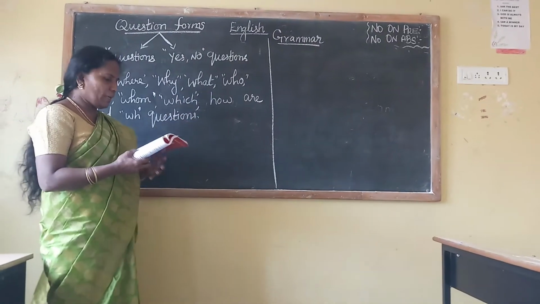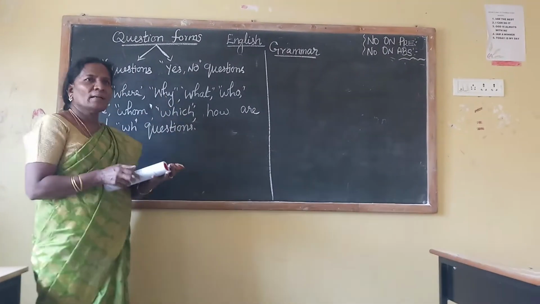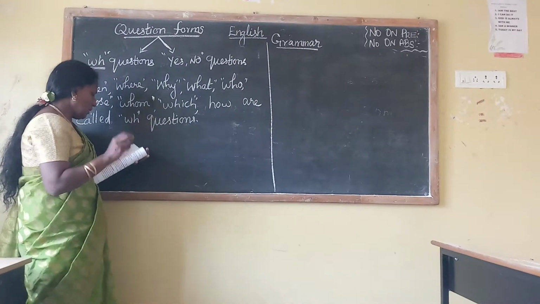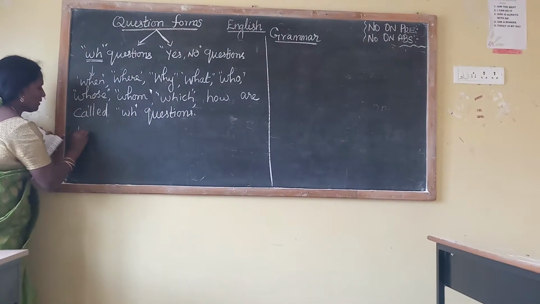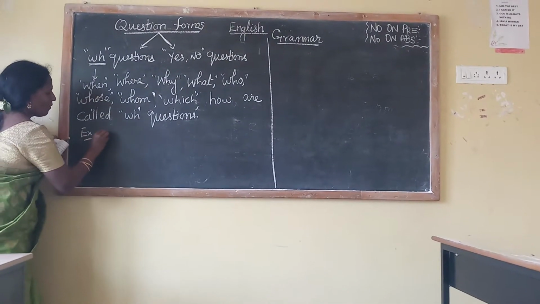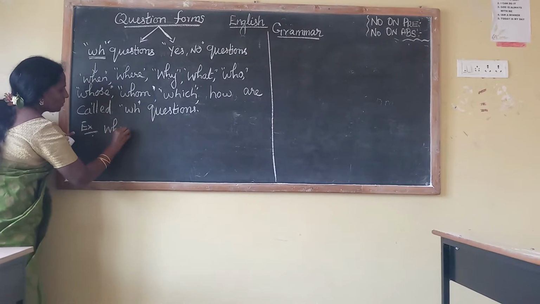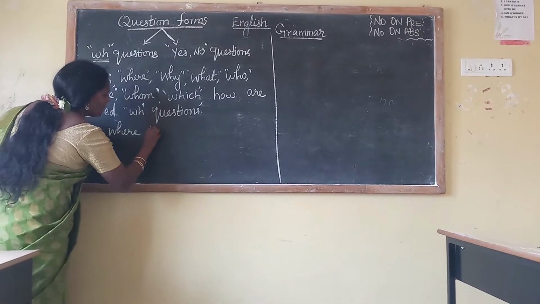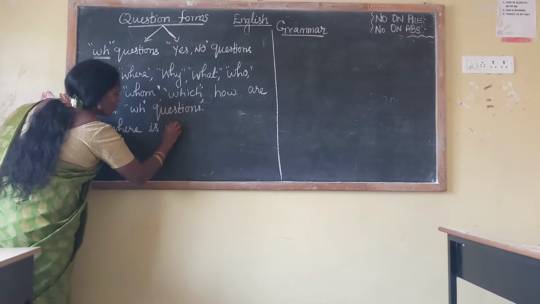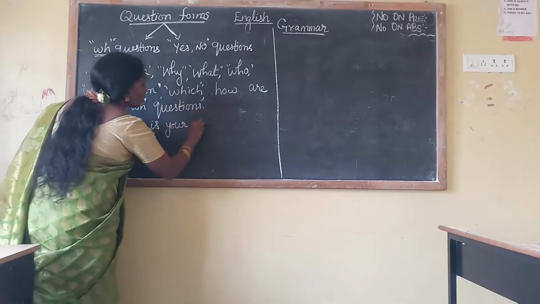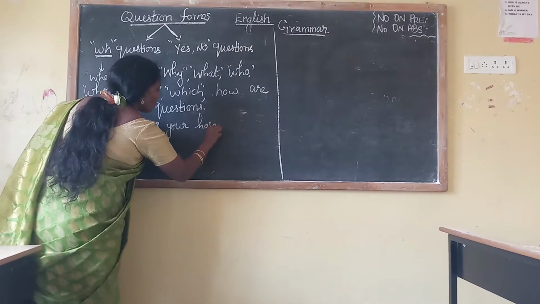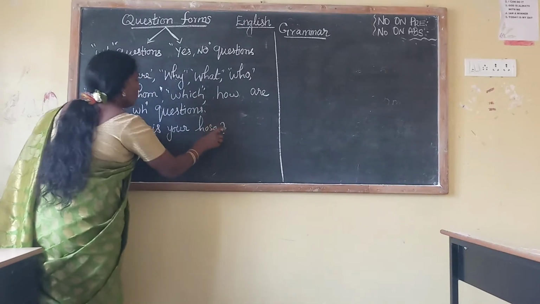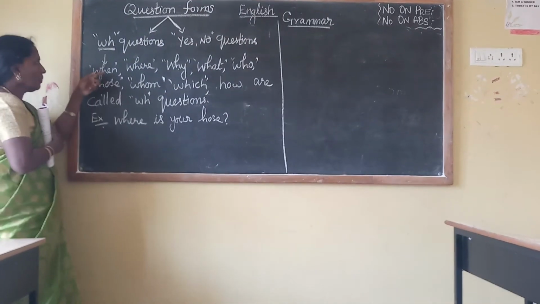Now for example, you can see: dash is your house. What will we ask? Where is your house? Where is your house?